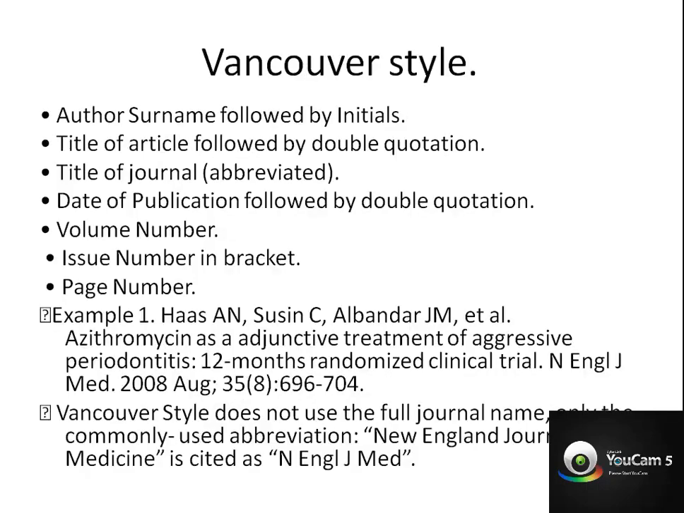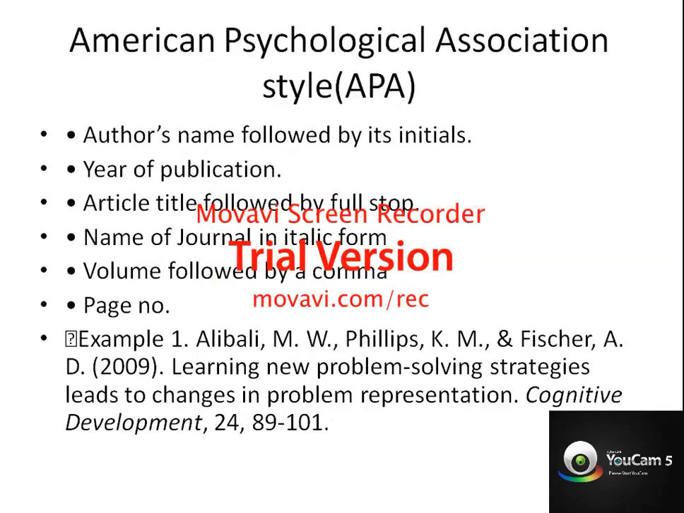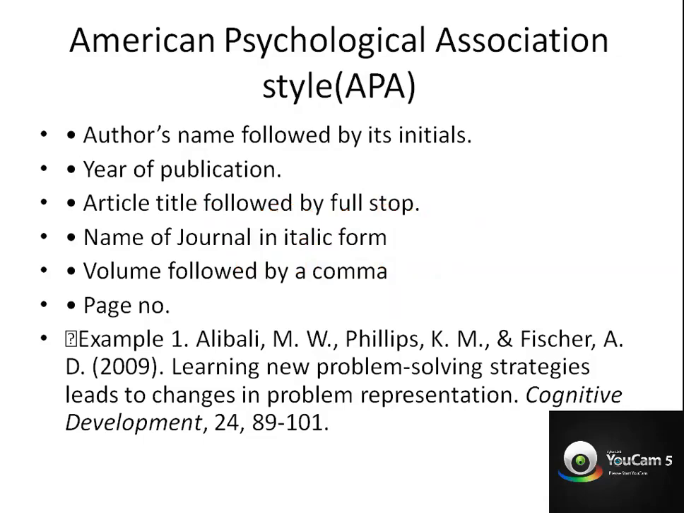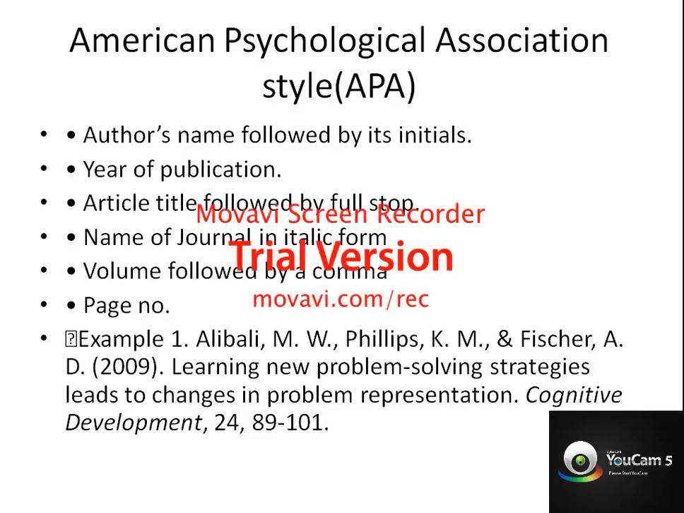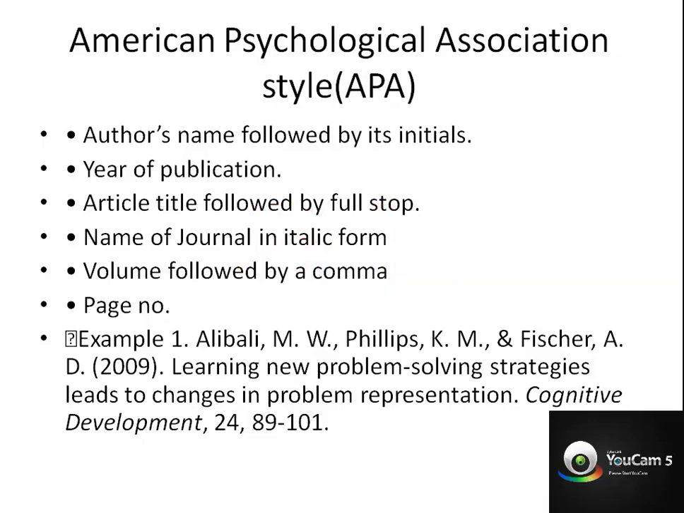Vancouver style I will show you in separate slides. So American Psychological Association style, how to write, this is an example I have simply given. APA style usually will be in alphabetical order. Author's name followed by first initials, year of publication in brackets. So when you look at other references, you can identify what style they have used by looking at the bibliography or the references. First there will be an author name followed by the initial, and the year of publication will be written in a bracket, article followed by full stop.